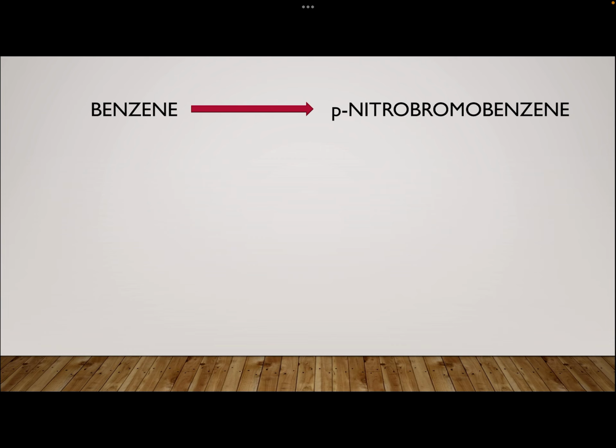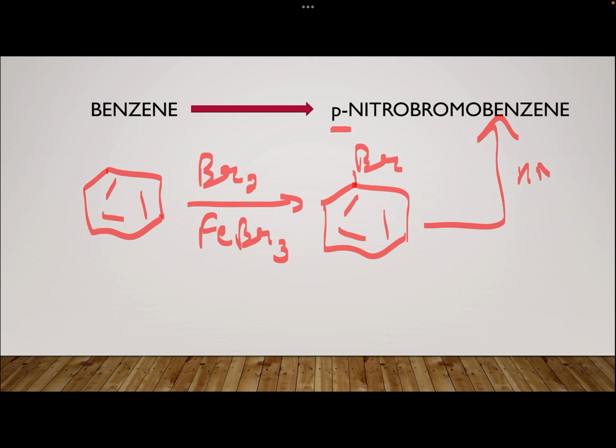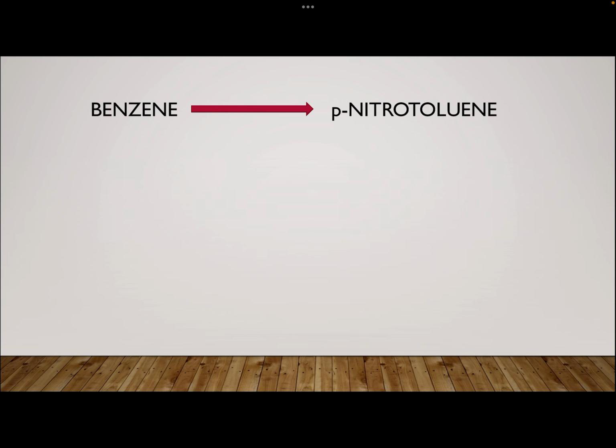Benzene to para-nitro. Now this is same as para-nitrochloro. Easy now. Benzene, para. So you need to bring bromo first, not nitro. Catalyst, bromo, and then nitration. Yeah, simple conversion again. I hope it has become simple.